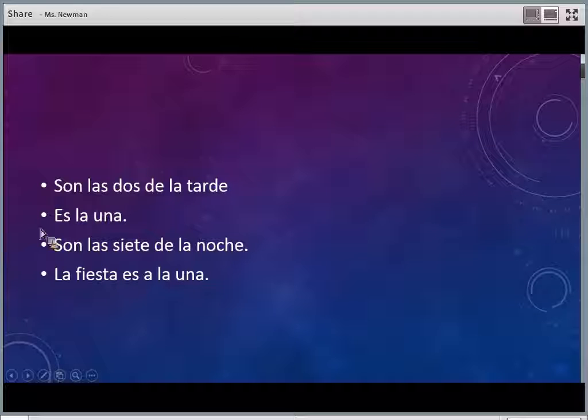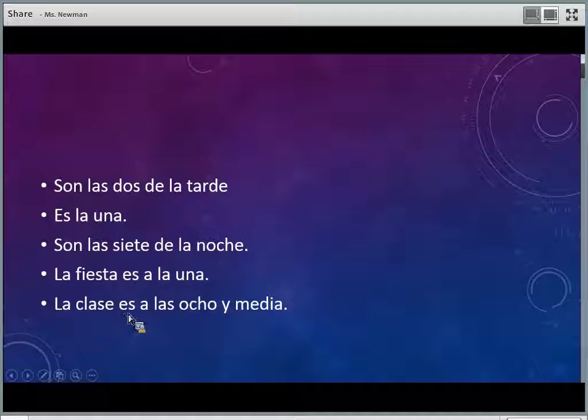Now remember, notice up here, if we said es la una, that means it is 1 o'clock. When we say es a la una, that means it is at 1 o'clock. La clase es, so the class is at las 8:30.